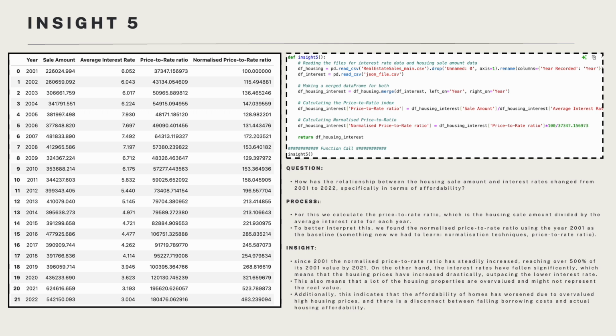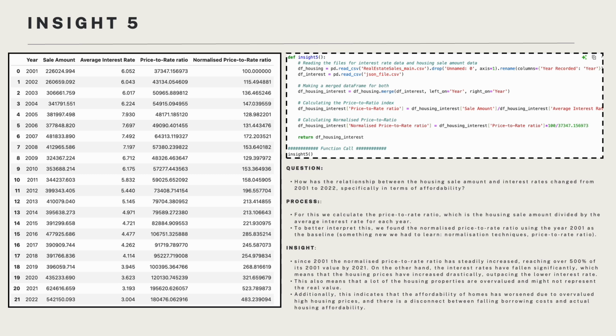For Insight 5, we wanted to understand the relationship between the housing sale amount and interest rate in terms of affordability, that is, how affordability has changed from 2001 to 2023. So for this, we calculated the price to rate ratio, which was basically the housing price divided by the interest rate. Also, we tried to normalize this by dividing each of them by the year 2001 interest rate, and this was something new which we had to learn because I had never taken a stats class before.